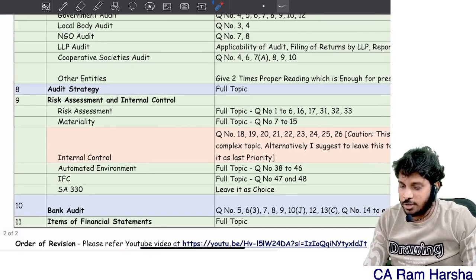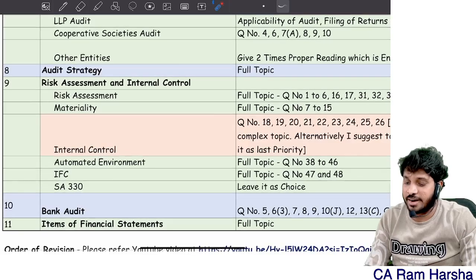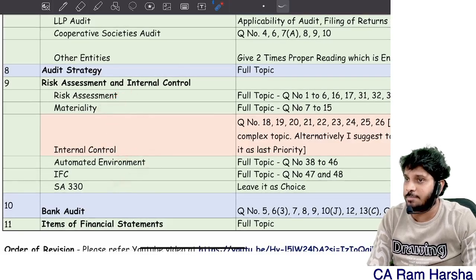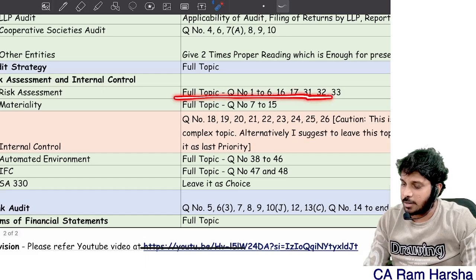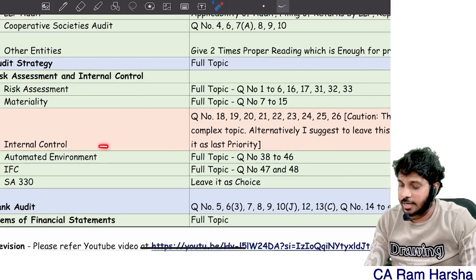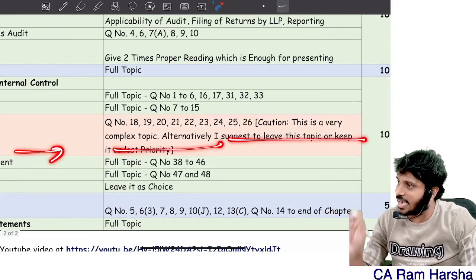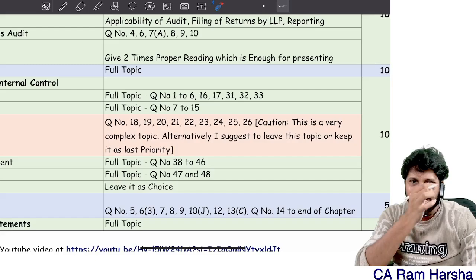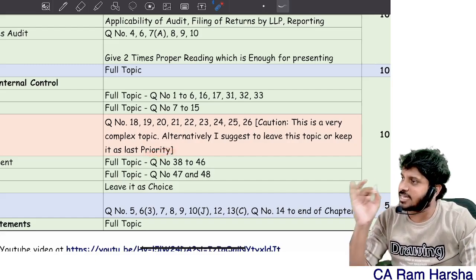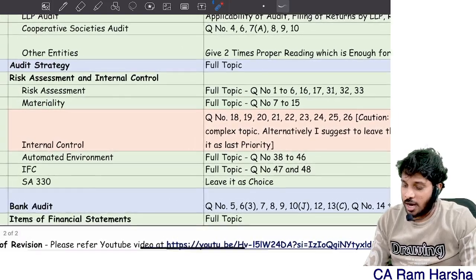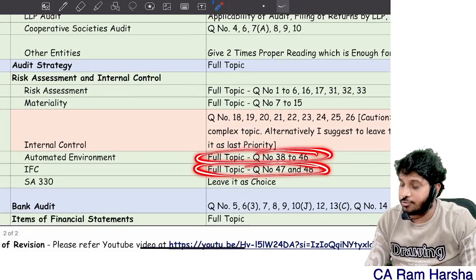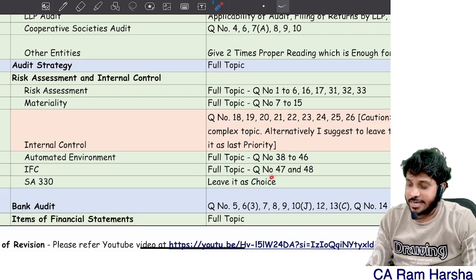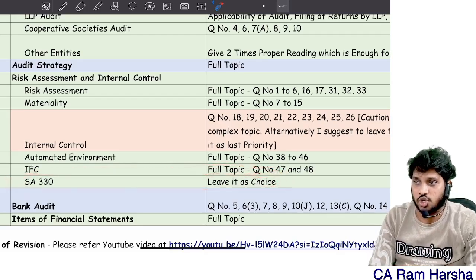Next, coming to risk assessment and internal control, we divide it into multiple topics, multiple parts. Risk assessment, full topic you should study. Materiality, full topic you should study. Internal control, you can leave this entire topic, or keep it as last priority. And automated, full topic. IFC, full topic. I gave question number references. SA 330, complete, leave it as choice.